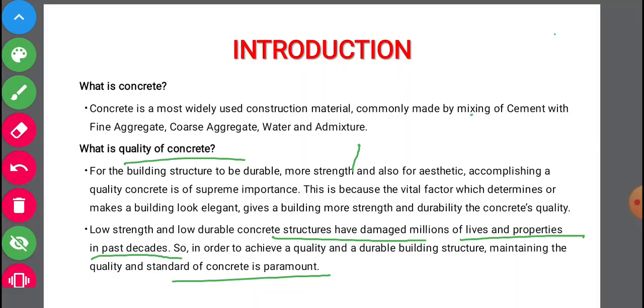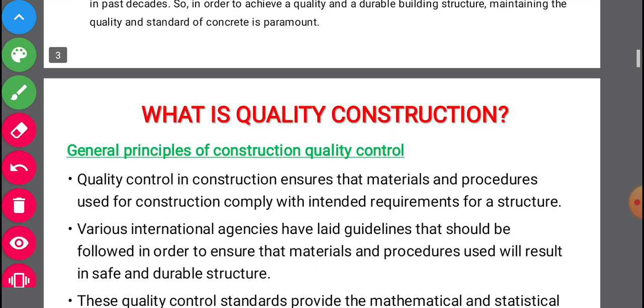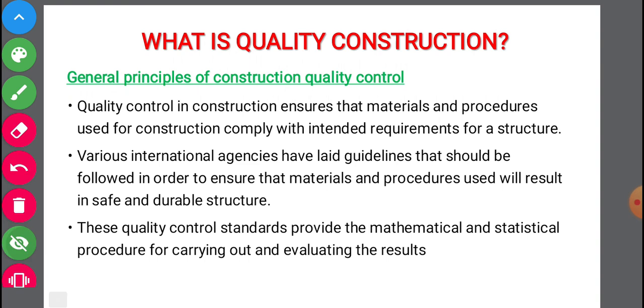So in the last decades we have seen there were many accidents which have happened in buildings due to their less durability and because of less strength. The strength which was expected for a structure was not achieved, and the durability that we were expecting for that building was not achieved. So because of those things some accidents had happened, and many people had lost their lives.